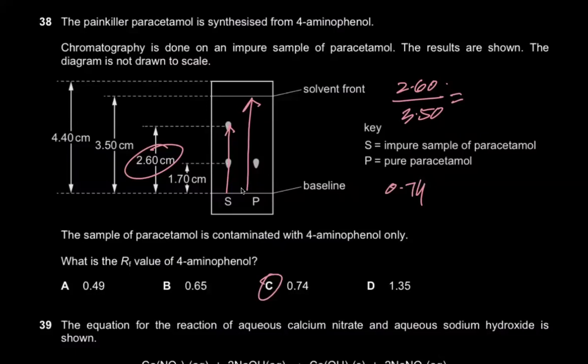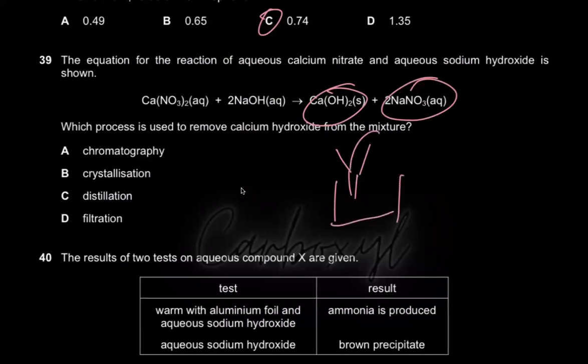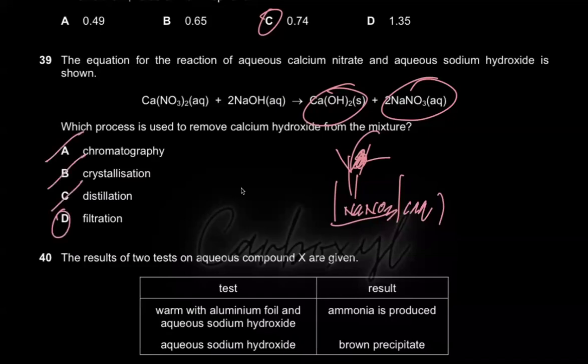Are you sure? C? Okay. If you say so, the equation for the reaction of aqueous calcium nitrate and aqueous sodium hydroxide is shown. Which process is used to remove calcium hydroxide from the mixture? Well, calcium hydroxide is a solid. This is aqueous. How do you remove a solid from aqueous? By filtration. This calcium hydroxide will be obtained as residue, and sodium nitrate is going to be your filtrate. So perform filtration. Chromatography, no. Crystallization, no. Distillation, no.